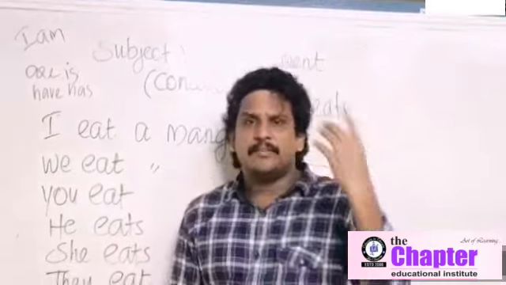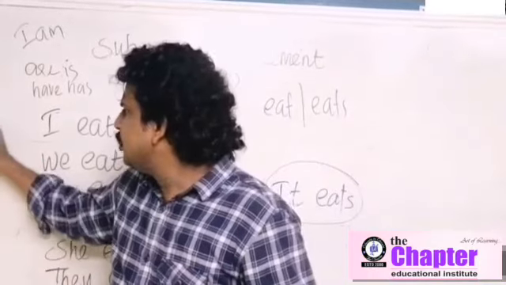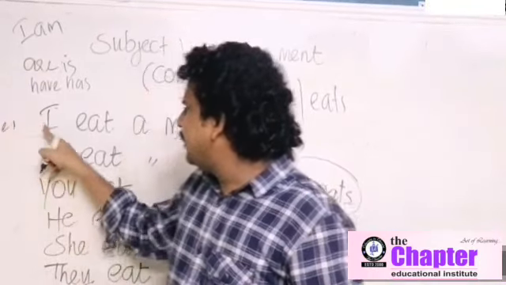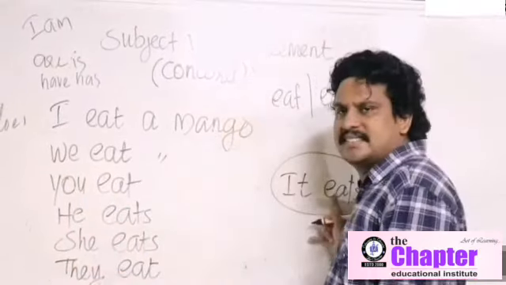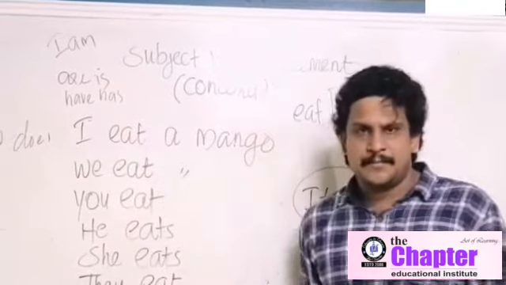Okay. Then one more. I do. Do, does. Do is plural, does is singular. I do, we do, you do. He does, she does, they do. It does, because it is singular.